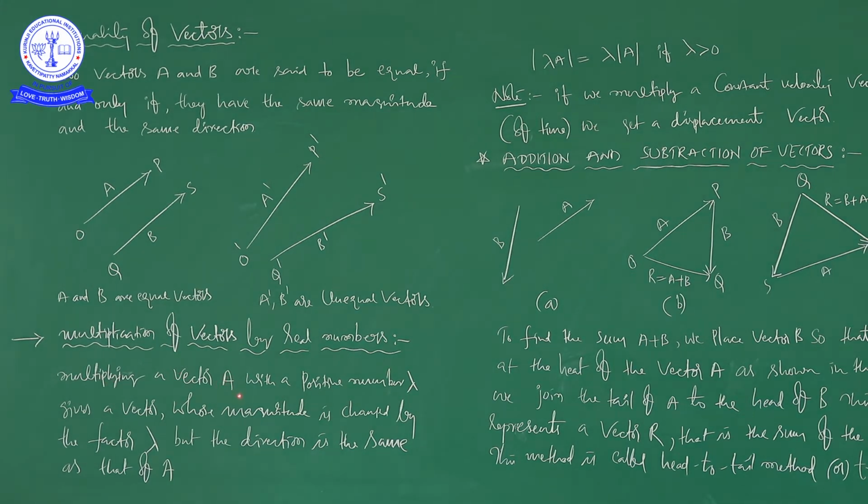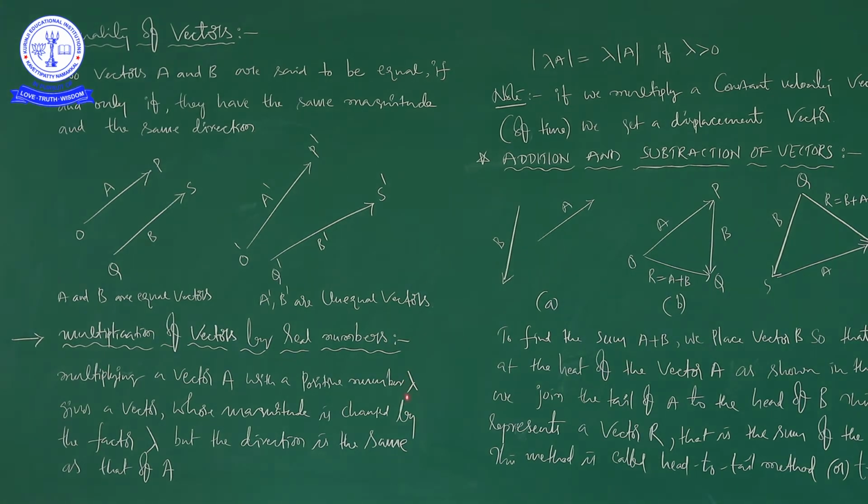Multiplying a vector a, for example, we have taken one vector, that is a. Multiplying a vector a with a positive number lambda. It is a positive number like 1, 2, 3, 4, 5, 6, anyone, but it is a positive number, right? It is not 0, it is not like minus 1, minus 2, minus 3, minus 4 like that.